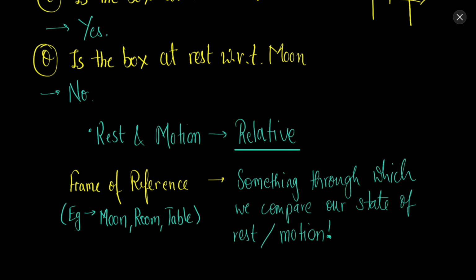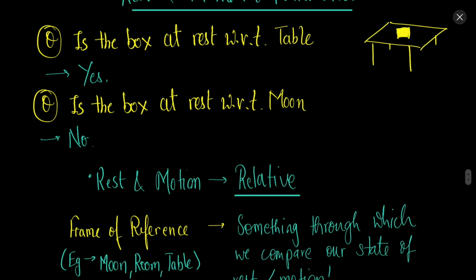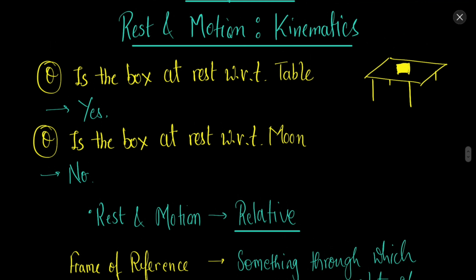But just keep this thing in mind, that rest and motion are relative. It is with respect to something, and frame of reference is that something through which we compare our motion. So if something is at rest or at motion, then it is necessary that you say it is at rest or at motion with respect to something else. This is the most important point about rest and motion, that it is relative to something.